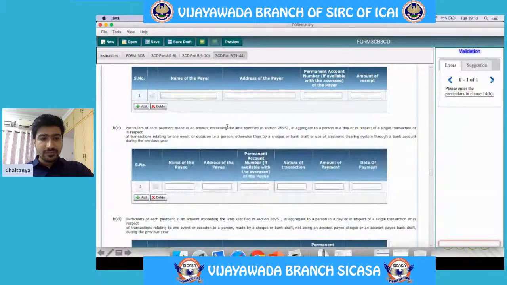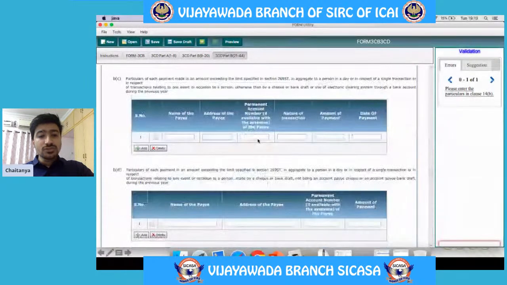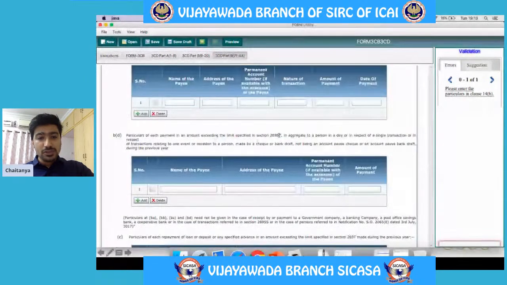In this C, this talks about payments made in excess of the amount specified under ST, which is 2 lakhs, otherwise than by way of a cheque or a bank draft. This talks about payments made in excess of the limit by cheque or a bank draft not being an account payee cheque or a bank draft.